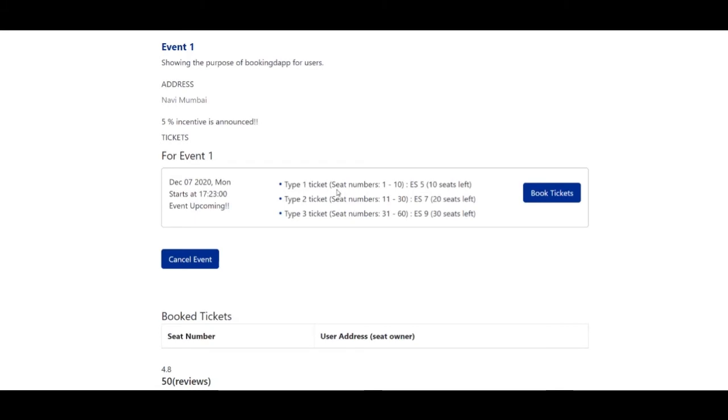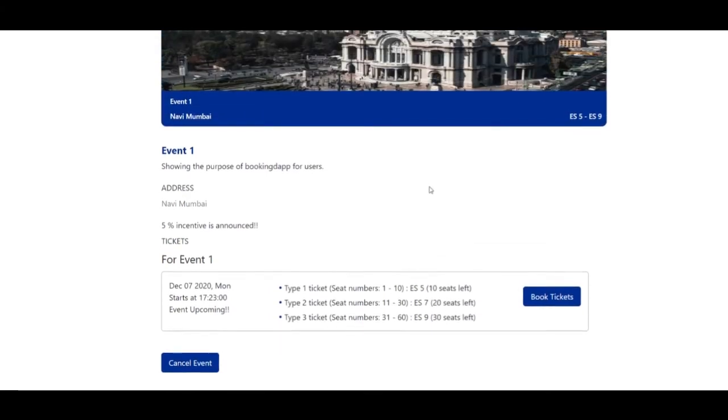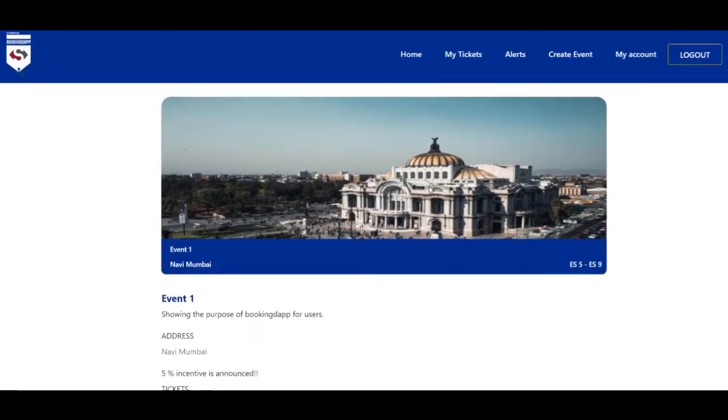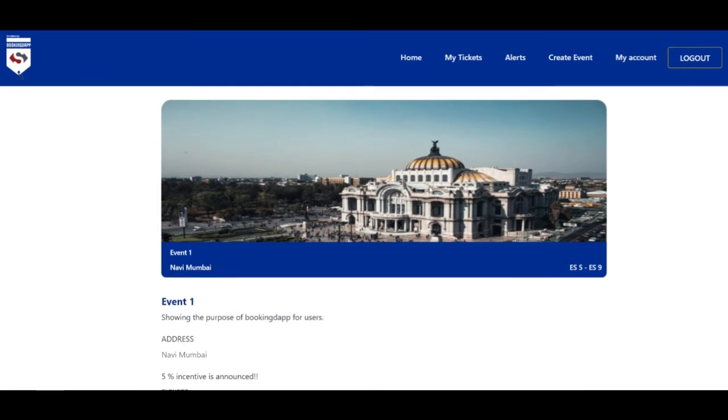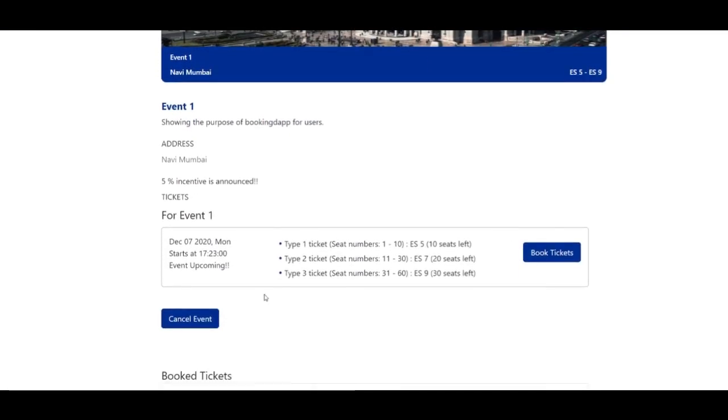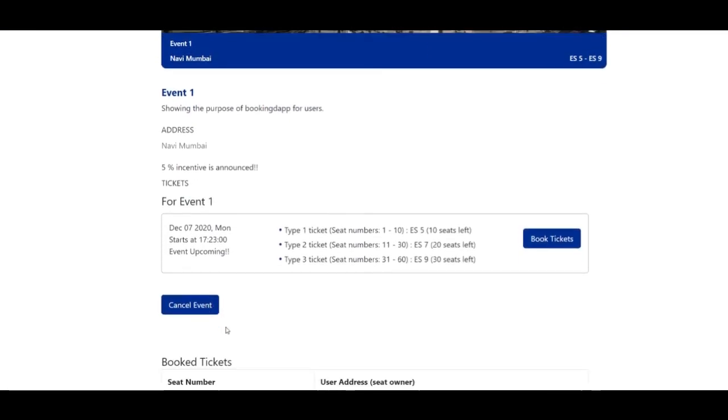Okay, now here you have the details of the tickets. So type 1 tickets are from seat numbers 1 to 10. Type 2 tickets are from seat numbers 11 to 30, and type 3 tickets are from seat numbers 31 to 60. And you have also respectively how many number of seats are left for each type, and the prices for each seat of that particular type listed here. Since I have logged in with the creator of this event, I also have here a cancel event button.